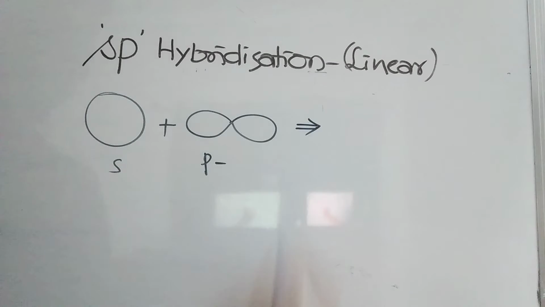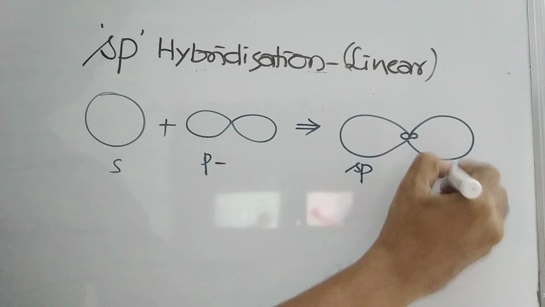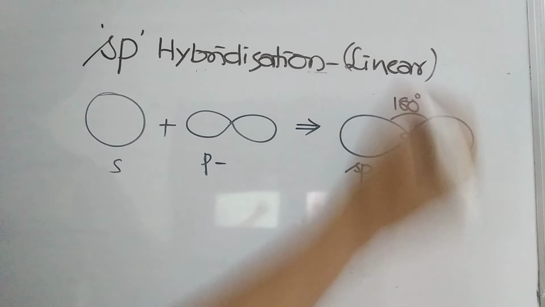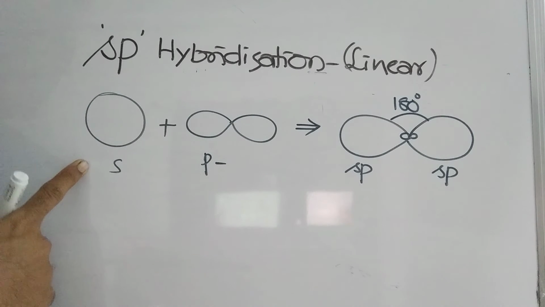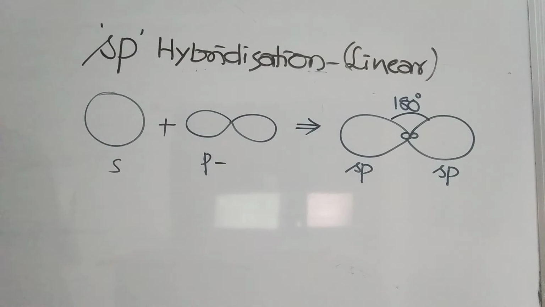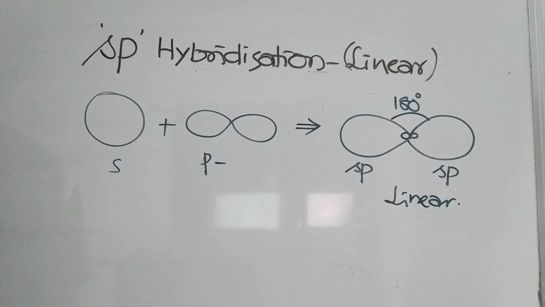When these two orbitals are joining, you are going to get a new set of two orbitals. Each orbital is called sp. Both orbitals are called sp orbitals. Between them, the angle will be 180 degrees. S orbital with lower energy, p orbital with higher energy. When they are joining, they are giving you a new set of two equal energy orbitals, each mentioned as sp orbital. Between them 180 degrees and they are arranged in the linear form. With one simple example we'll discuss it again. Now in complete detail we will discuss how it is going to be happening.